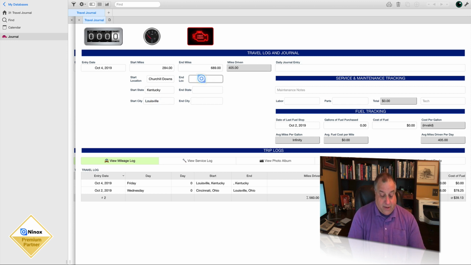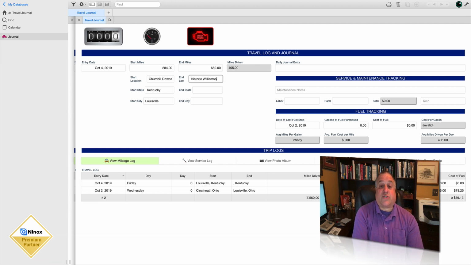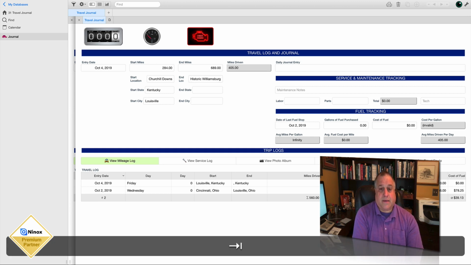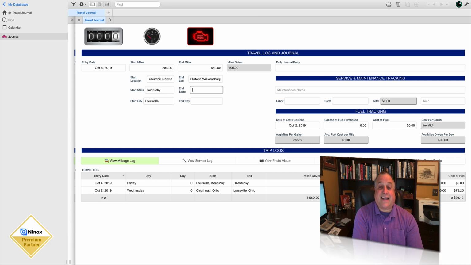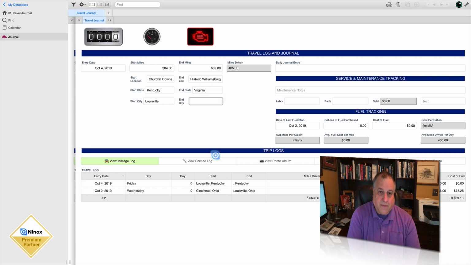We ended up in historic Williamsburg, and that is in the state of Virginia. And of course, the city that is home to historic Williamsburg is, of course, Williamsburg, Virginia. We didn't buy any gas today. We didn't spend any money on service or maintenance, so that'll complete the log entry for the day.